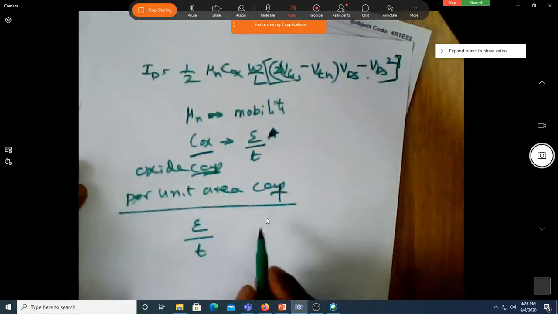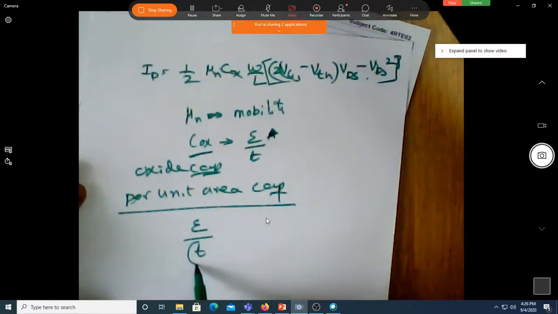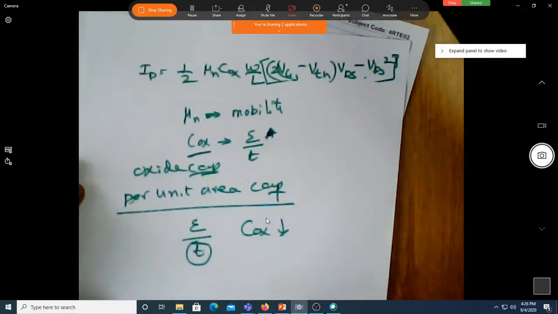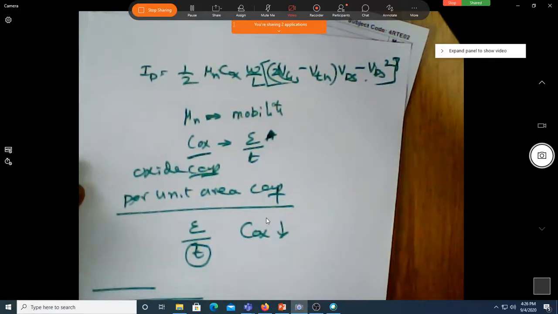Maybe in one of the graphs you might have seen that as the thickness increases, Cox reduces. Now what is this T? In your MOSFET structure, this is the substrate, and assume that this is the oxide.